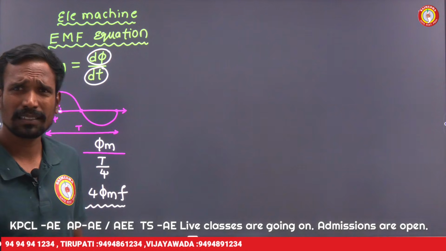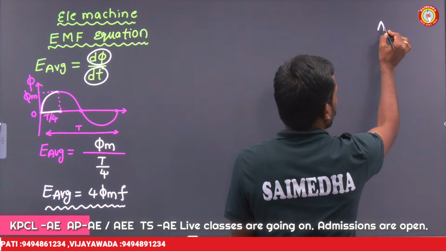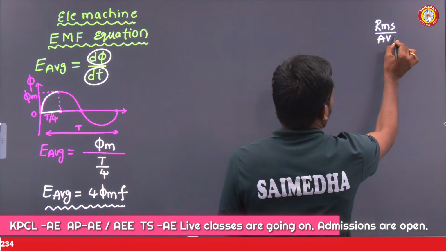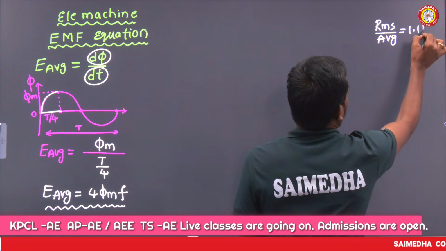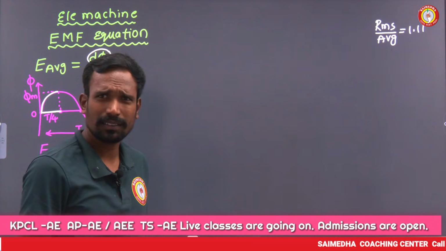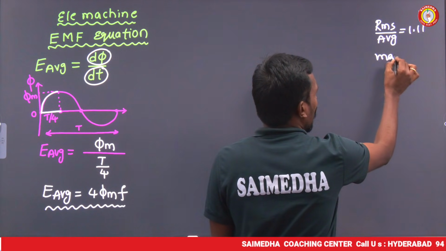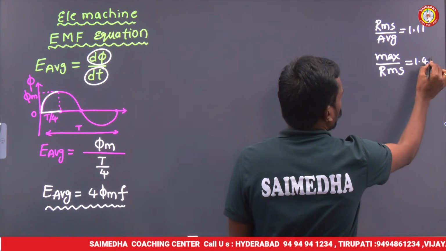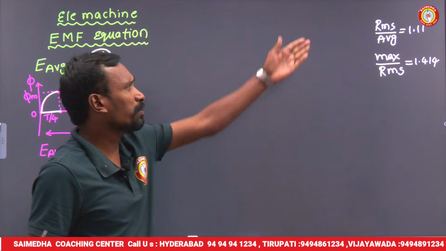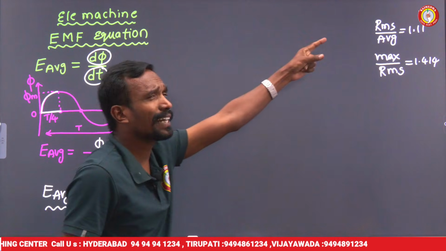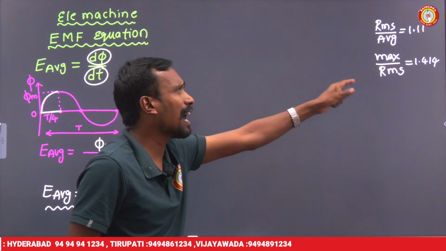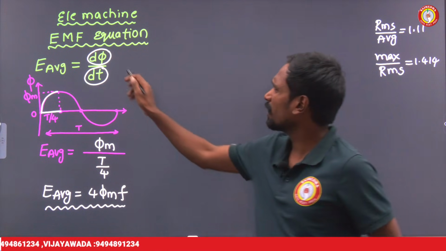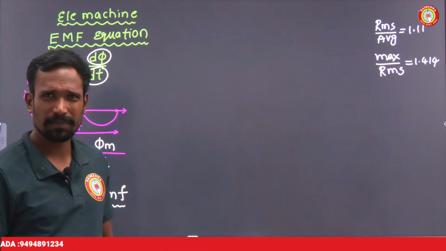If you want RMS, you know already. Generally, RMS by average is called form factor. For a sinusoidal wave, its value is 1.11. And maximum by RMS, which is called crest factor or peak factor, is 1.414, which is root 2. From that, if you have an average, you can find RMS. If you have RMS, you can find maximum. We can find all the equations. This is a common equation, E average.